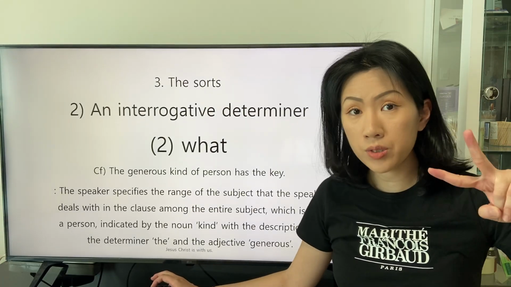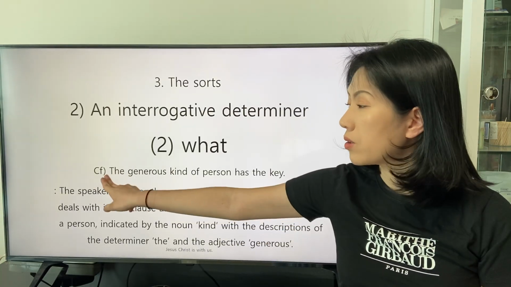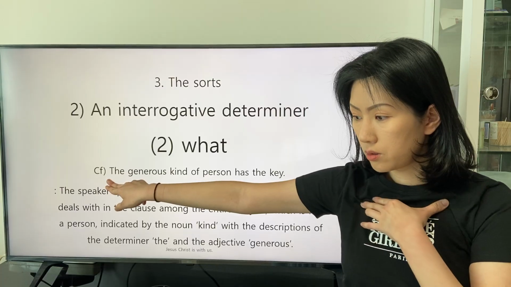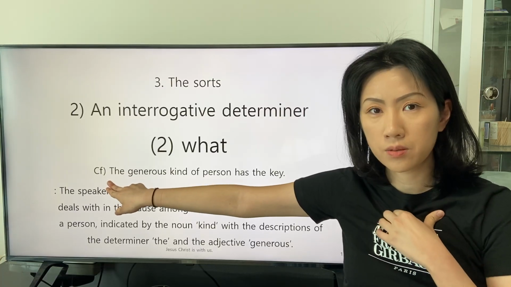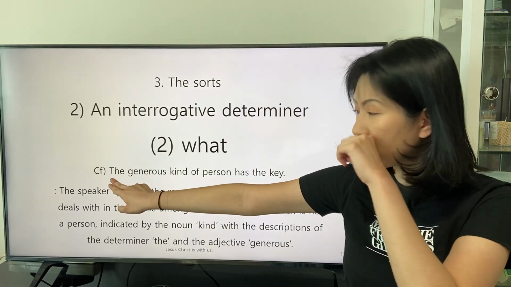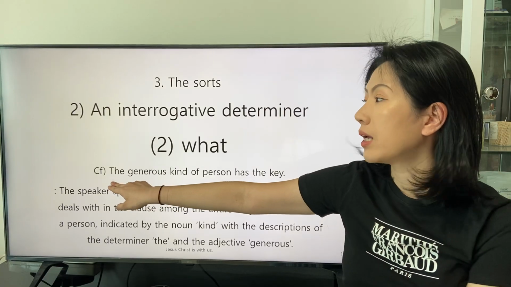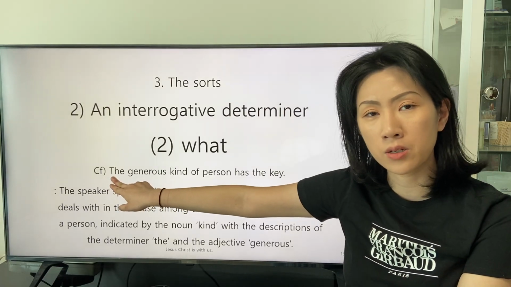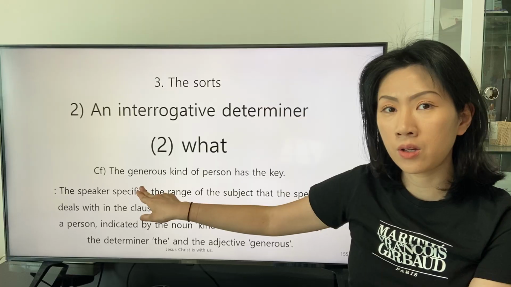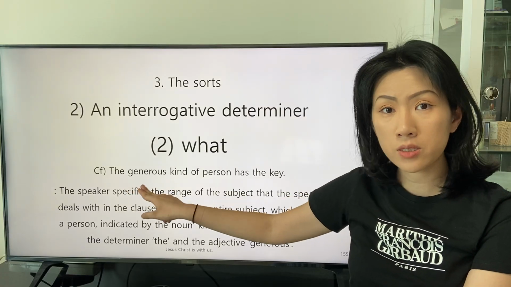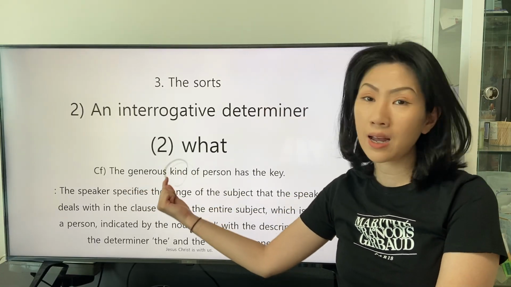There are two descriptive words, the definite article the as the determiner, and the adjective generous for the indicative word kind.